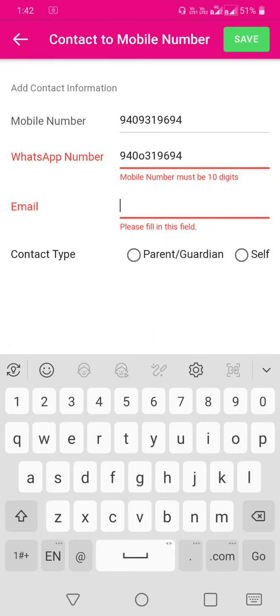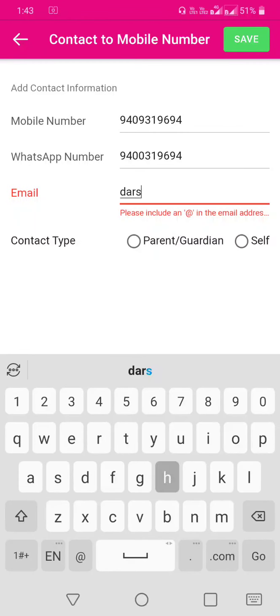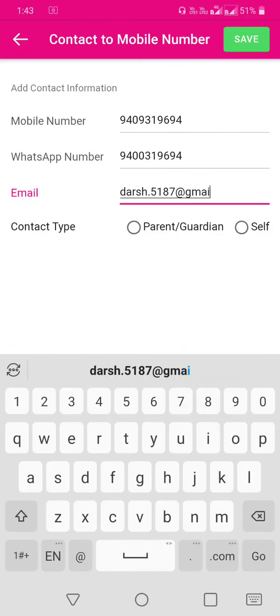Now put your email ID here. Now the contact time. The above contact information you provided is of self or your parents or guardian.